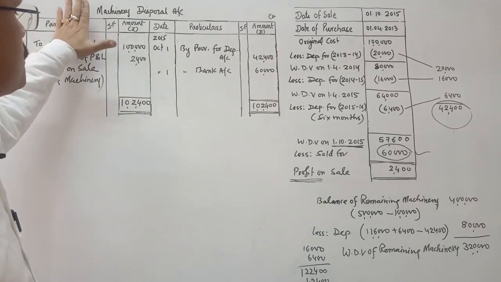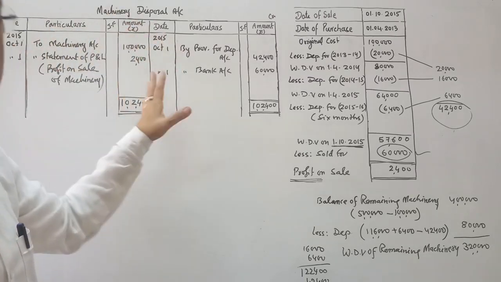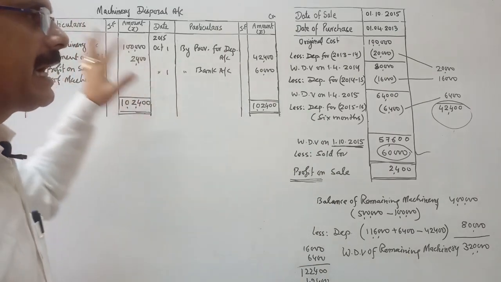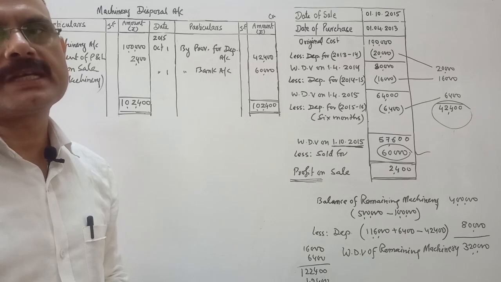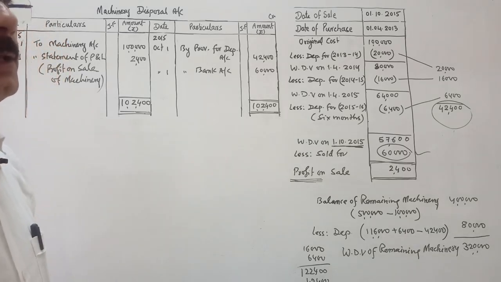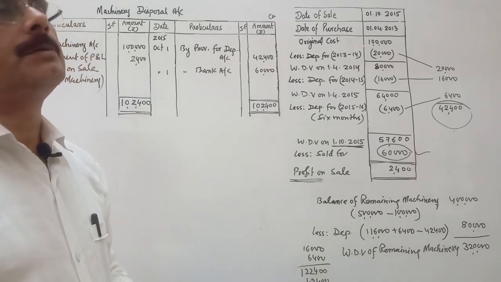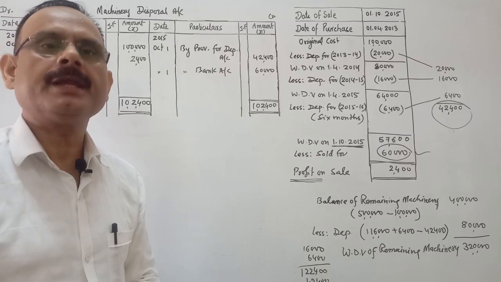So the machinery disposal account is prepared separately to know the profit or loss of this machinery, and everything regarding the sale of machinery is highlighted or entered in the machinery disposal account. So we have discussed the machinery disposal account, provision for depreciation account and machinery account.